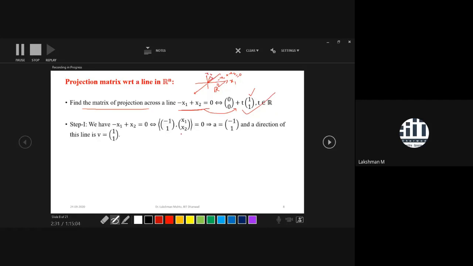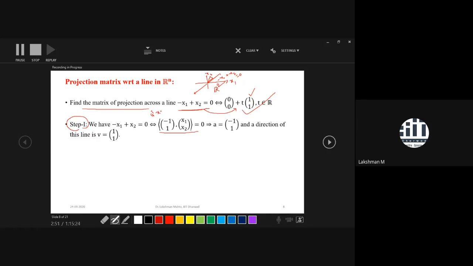So what are the steps? Step one is to first write your equation in a proper form. Either write in this representation, which we always call the hyperplane representation, that is A transpose x equal to 0, but it is a line.